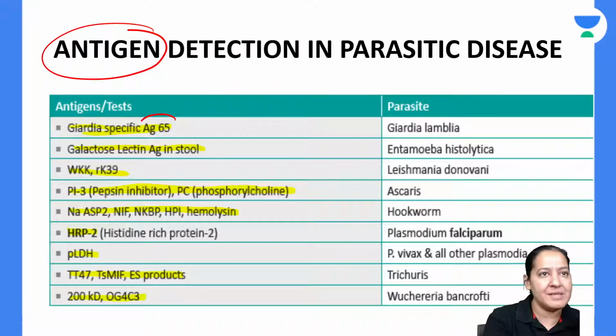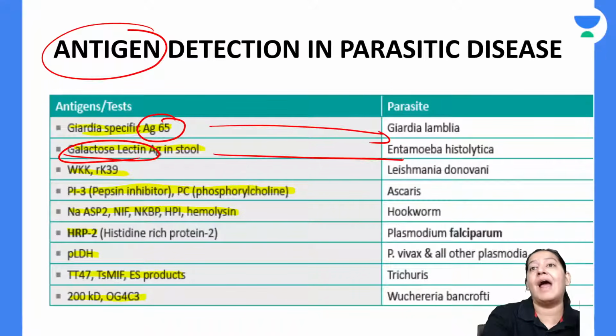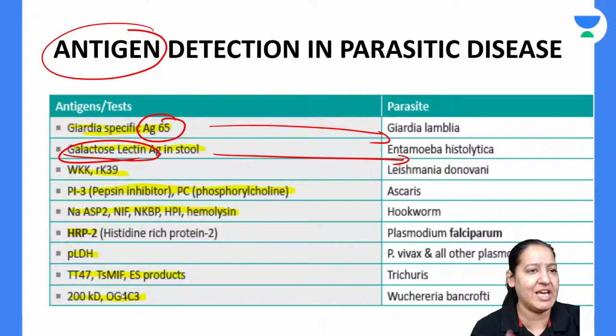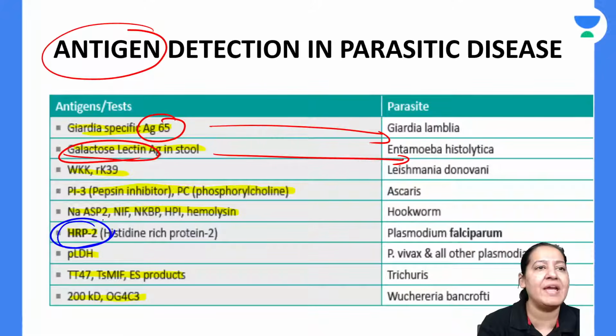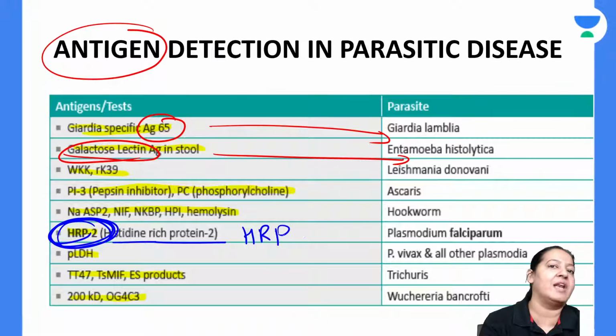So there is antigen number 65 present on Giardia lamblia. Galactose lectin antigen present in Entamoeba histolytica. Now the list is endless. You cannot learn everything. Questions have come from only one of these, and that is HRP2, that is histidine-rich protein. HRP2 antigen in Plasmodium falciparum.